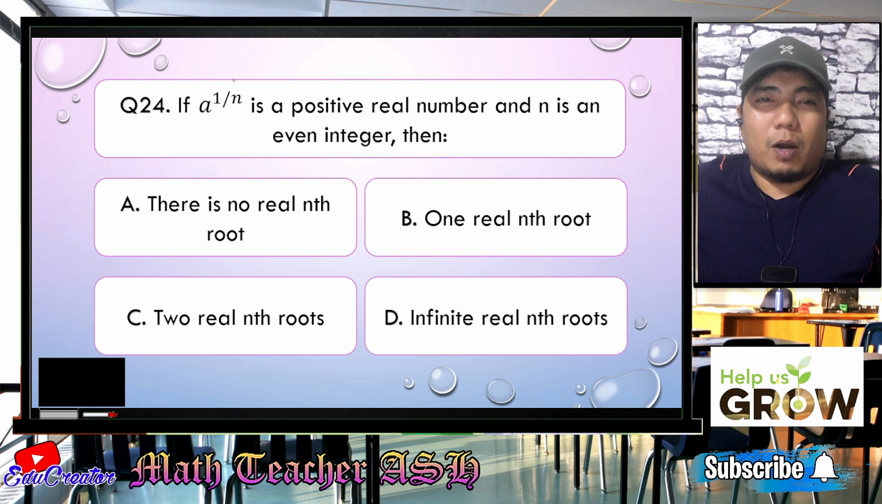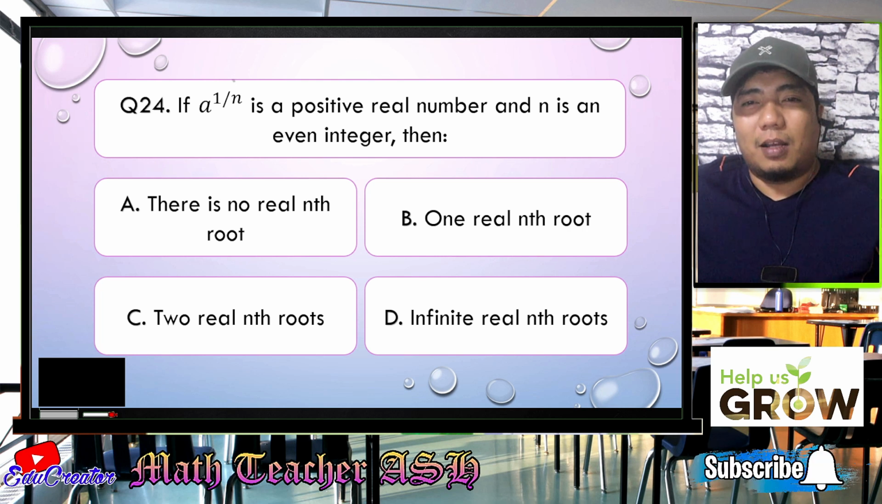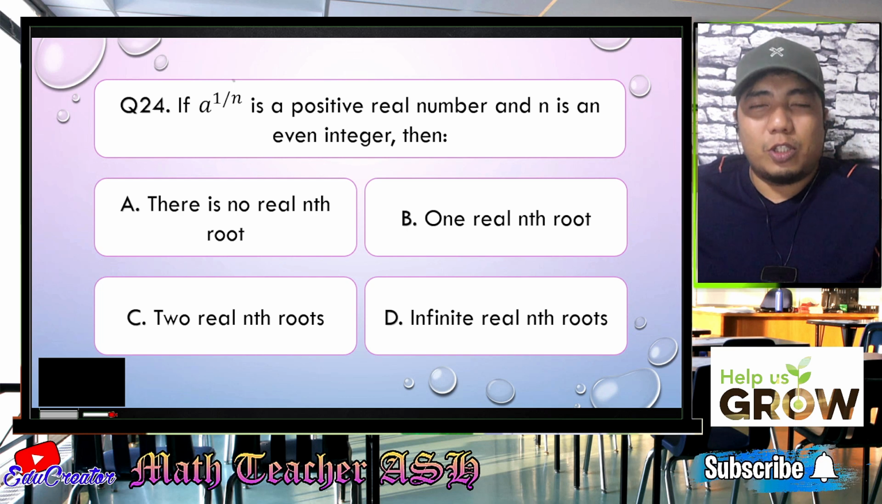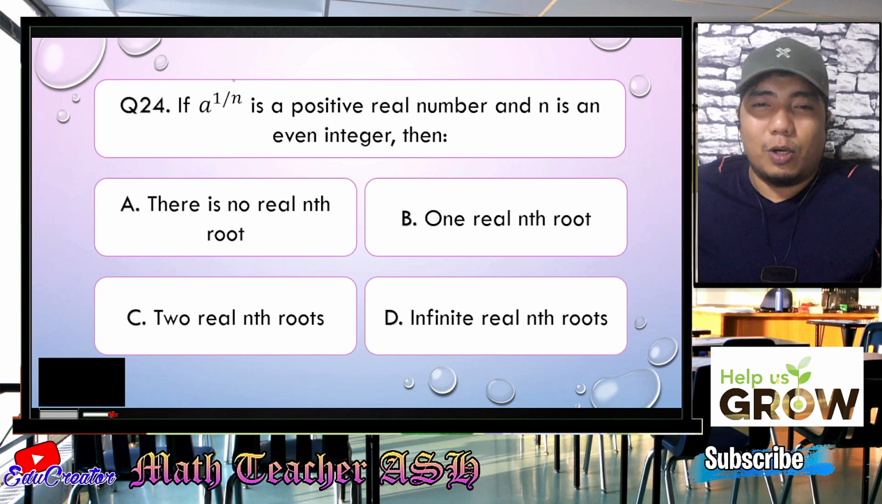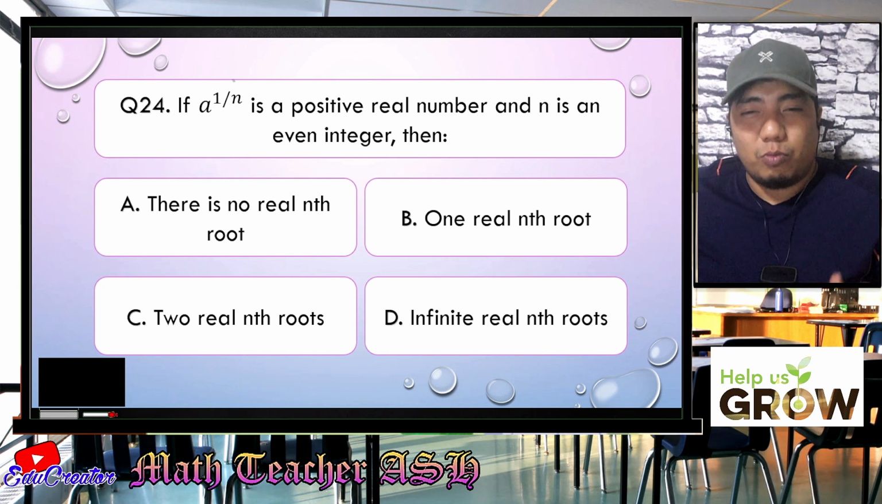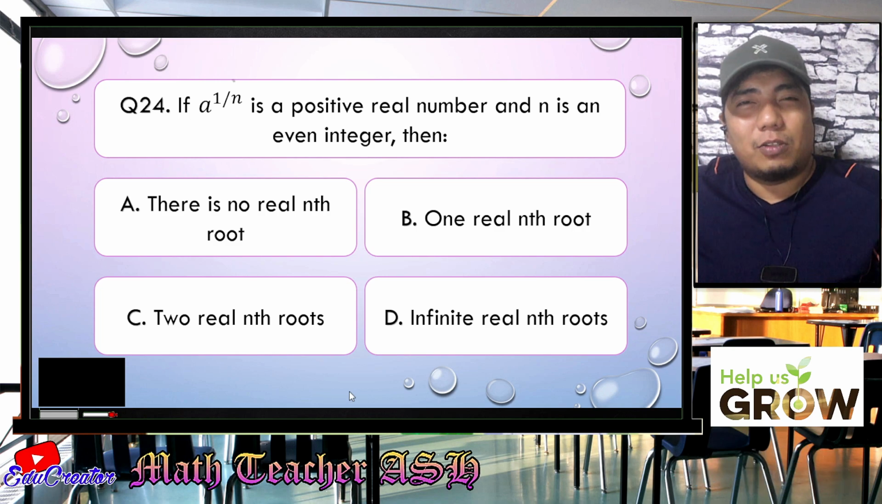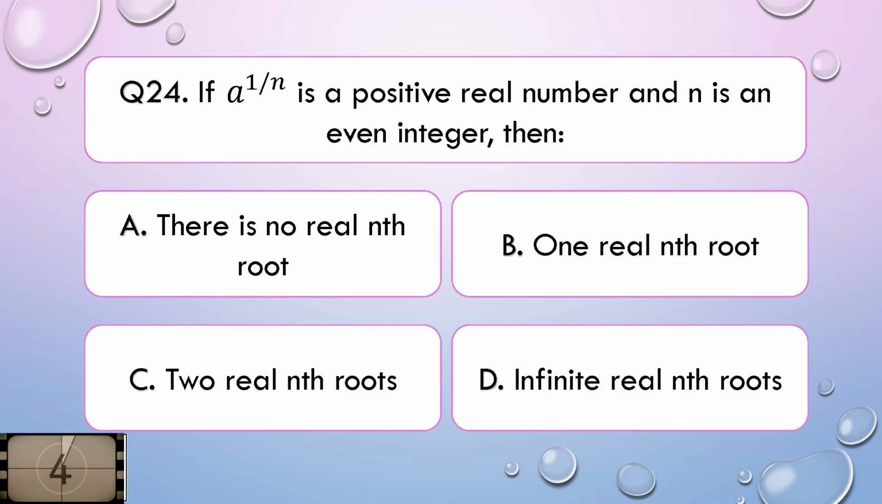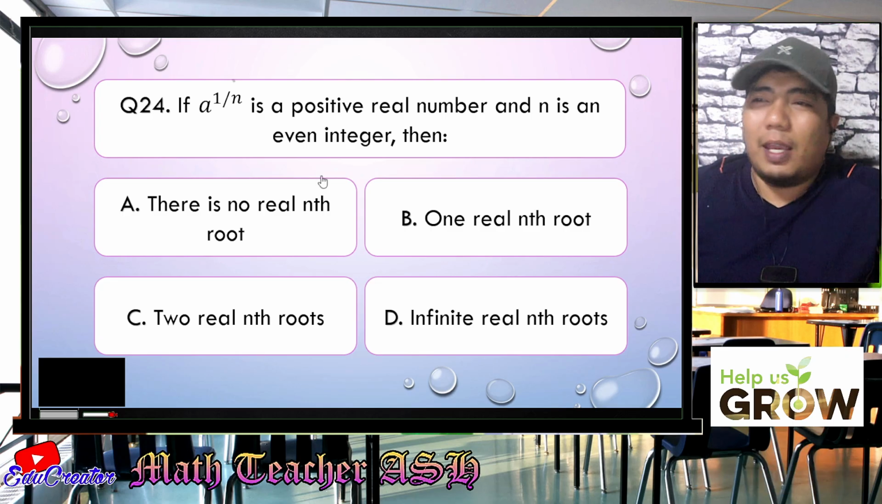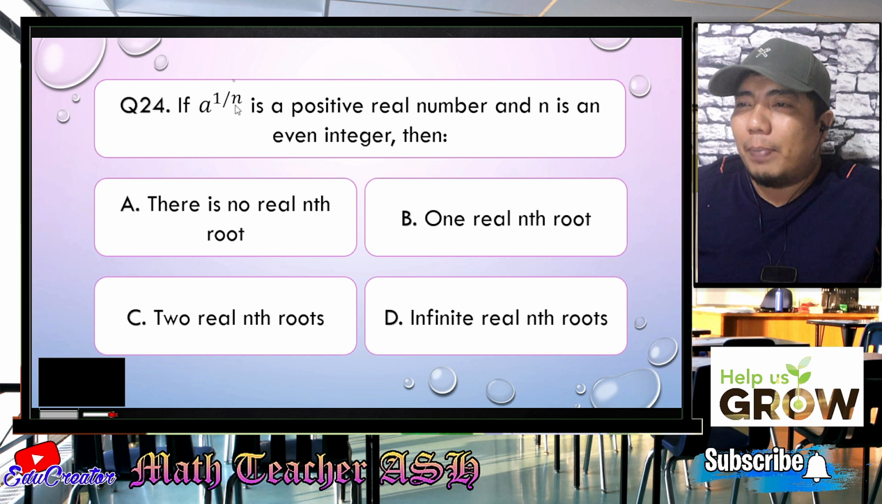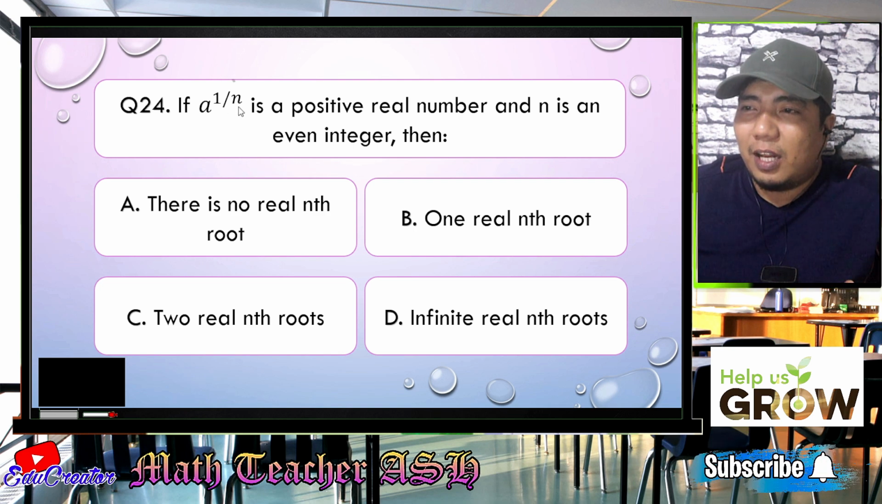If a to the power of 1 over n is a positive real number and n is an even integer, then is it A, there is no real nth root, B, 1 real nth root, C, 2 real nth roots, or D, infinite real nth roots? Okay, I'll give you 5 seconds to think about your answer. Alright, math learners. Now, what is being asked here is what will happen to your root if your denominator n